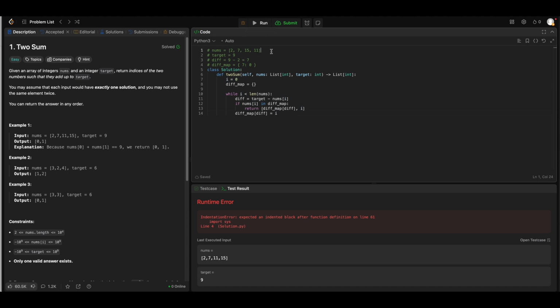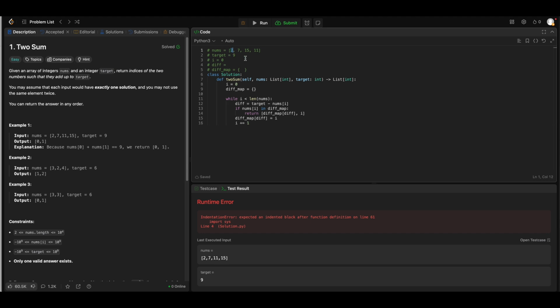Right, let's run through the code once. So target remains same. Let me reset my diff. Let's reset our diff map. Let's have our pointer at 0. Then this is initialized. I'm running through my list where i is equal to 1, or actually I forgot that I also need to increase my i, otherwise it will be stuck in this loop forever.